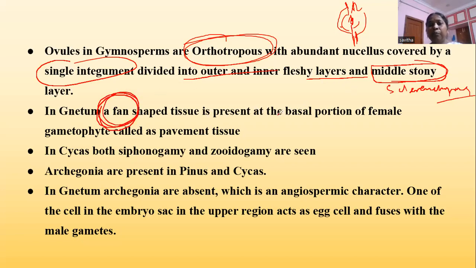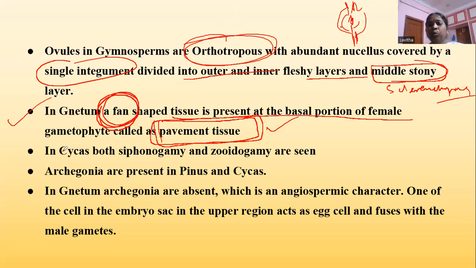When you come to the ovule of Gnetum, an important character, different from the ovules of other gymnosperms, is seen. A fan-shaped tissue called pavement tissue is present at the basal part of the female gametophyte or embryo sac. Beneath the embryo sac, you will see the pavement tissue.